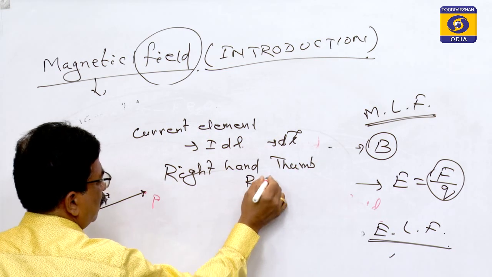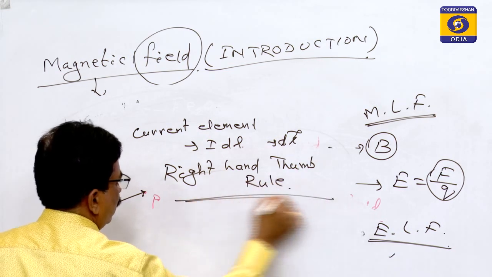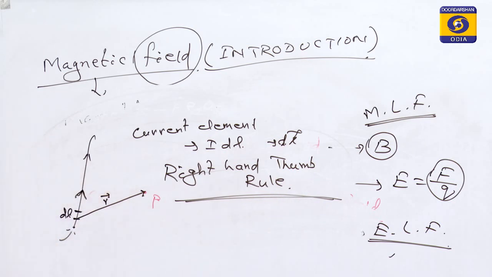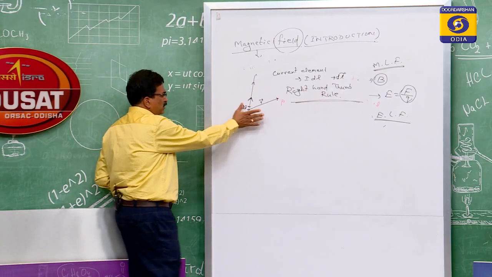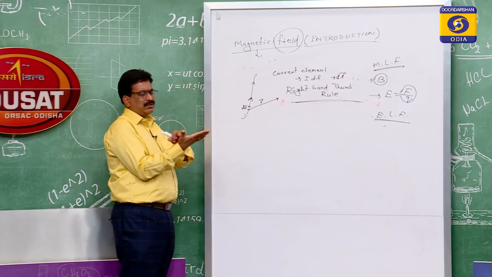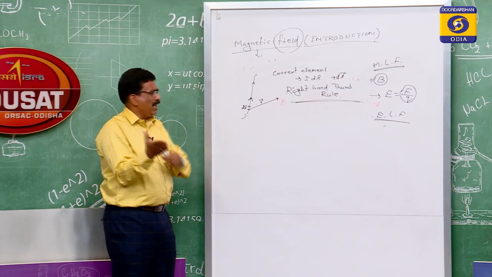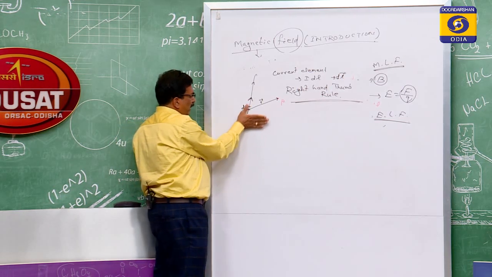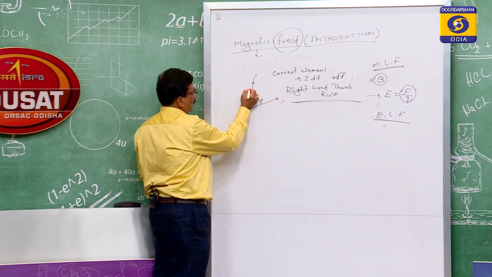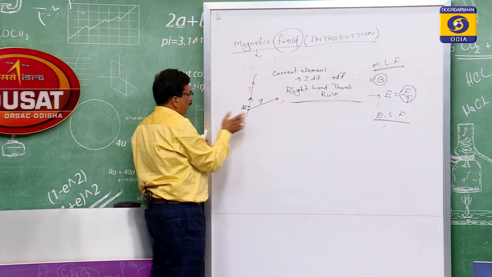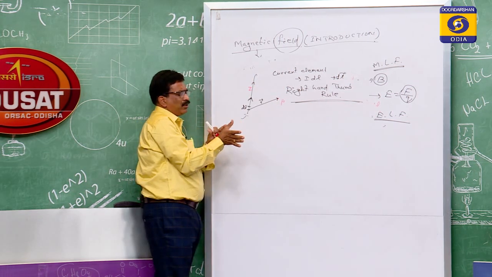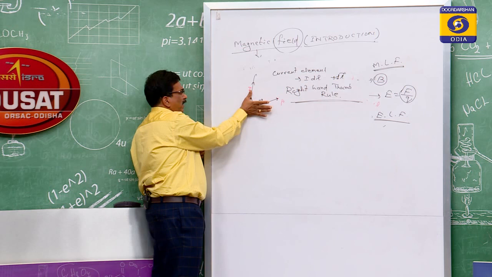Right hand thumb rule. To find that, we take the right hand. Suppose this is the right hand, this is the thumb, and these are the rest of the fingers. You have to indicate the current direction according to your thumb. Suppose the thumb is in this direction, which means the current is in this direction.